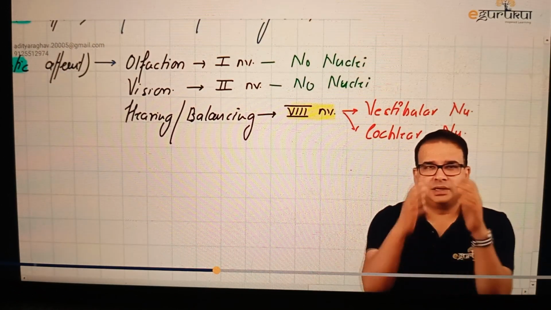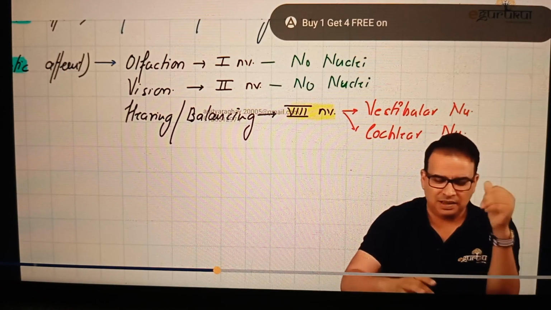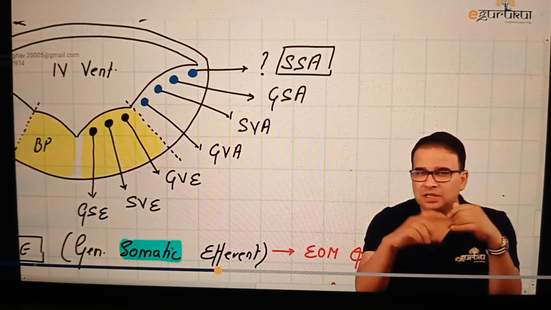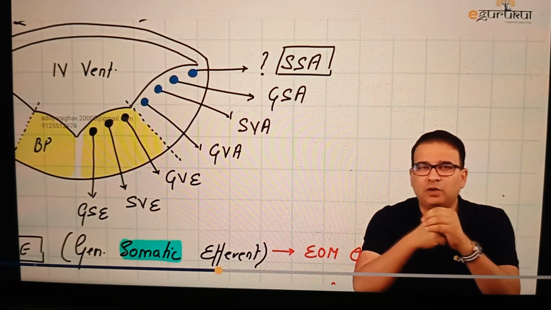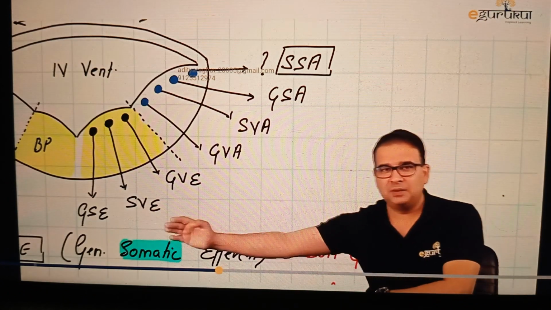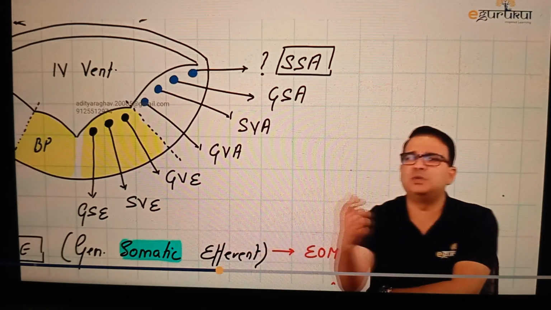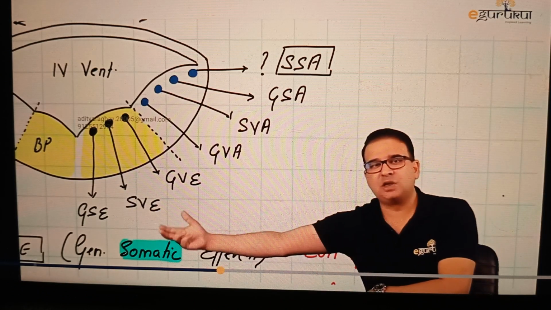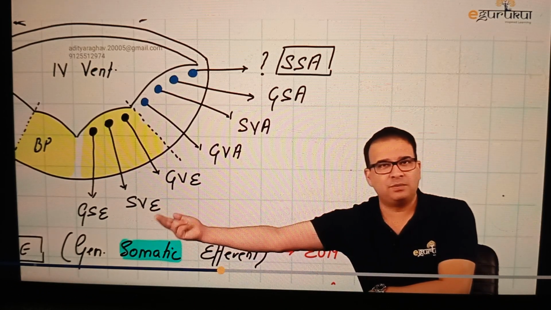So this is about how we name these cranial nerve nuclei and columns and what their meaning is. Before we put them in the brainstem, let's have a very quick recap. First, GSE, general somatic efferent. The word somatic is for the body wall, the muscles which are extraocular and tongue muscles coming from the somites. Then SVE, special visceral efferent. Special viscera, although it is a misnomer, corresponds to the pharyngeal arches, the branchial arches. That's why it is also called branchial efferent, and this supplies all the muscles derived from the pharyngeal arches.